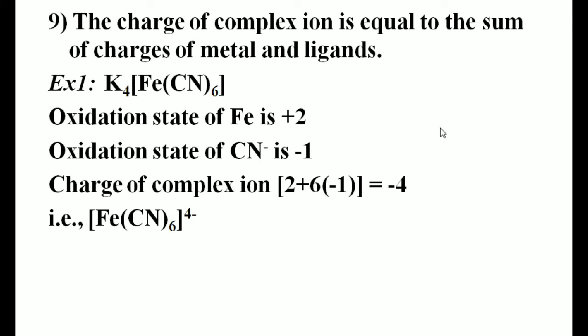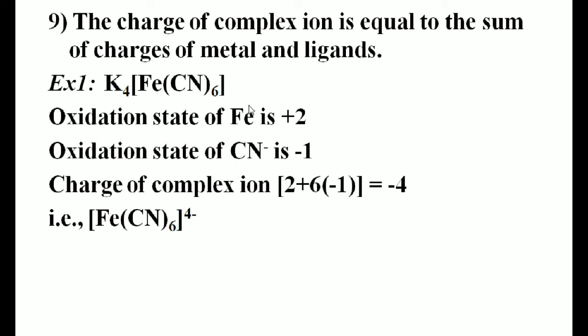Next, postulate number 9. The charge of the complex ion is equal to the sum of the charges of metal and ligands. For example, students, if you take K4[Fe(CN)6], in this complex the oxidation state of the central metal iron is +2 and the oxidation state of the cyanide ligand is -1.